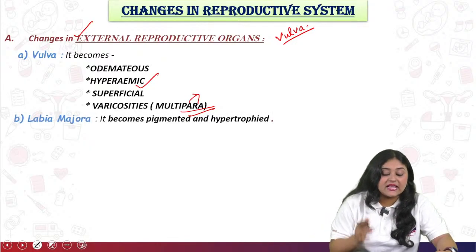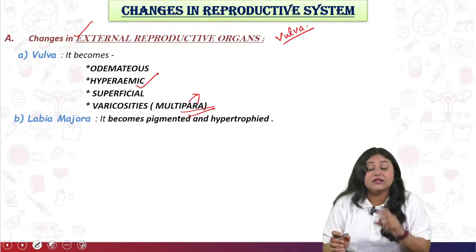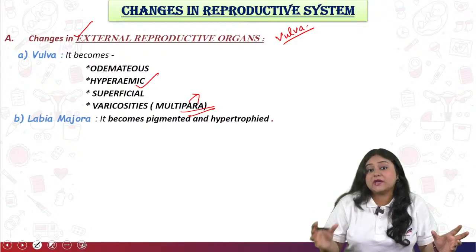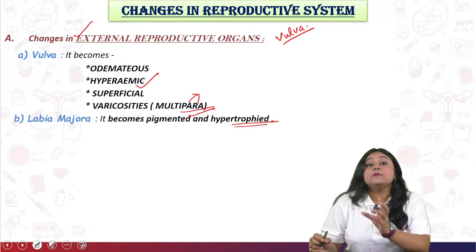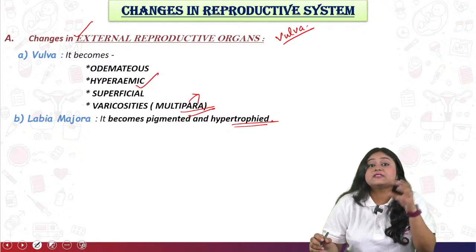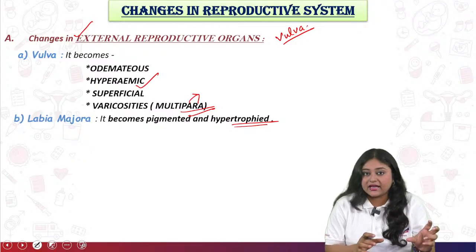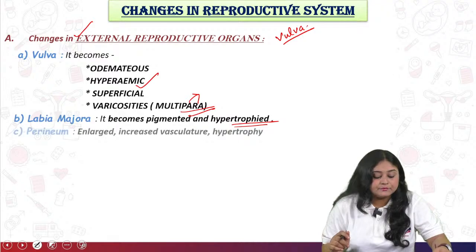Okay, next is the labia majora. The labia majora become very pigmented. That area becomes very dark due to hormonal pigmentation, as well as hypertrophy. Hypertrophy is nothing but excessive cell accumulation, which you can see in this particular area, and subcutaneous fat accumulation also.